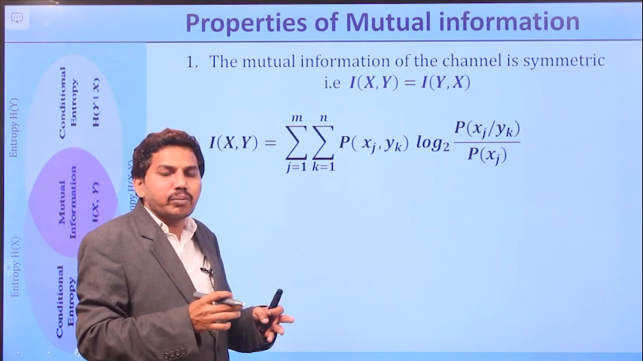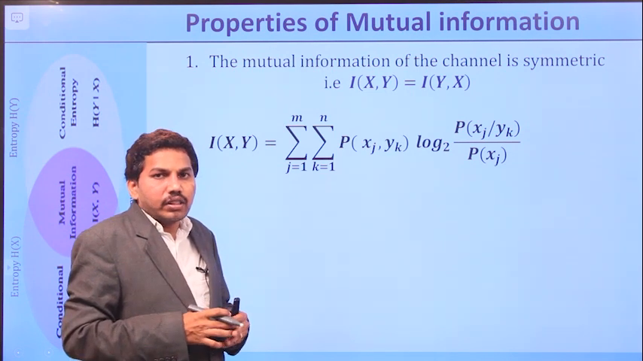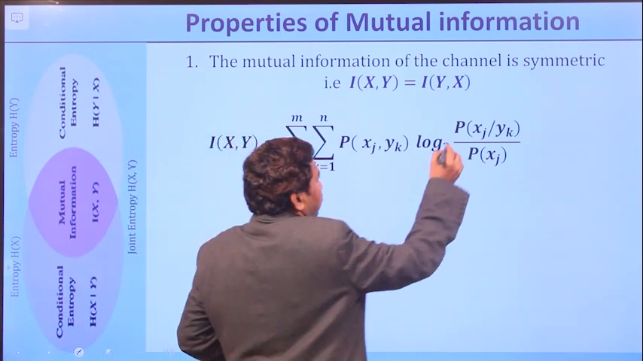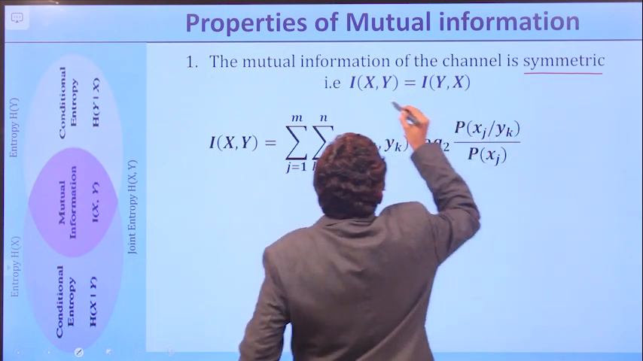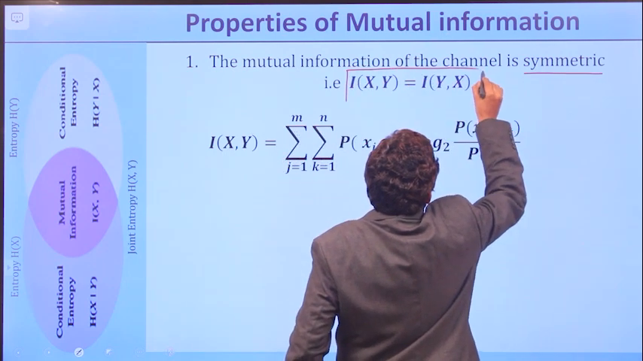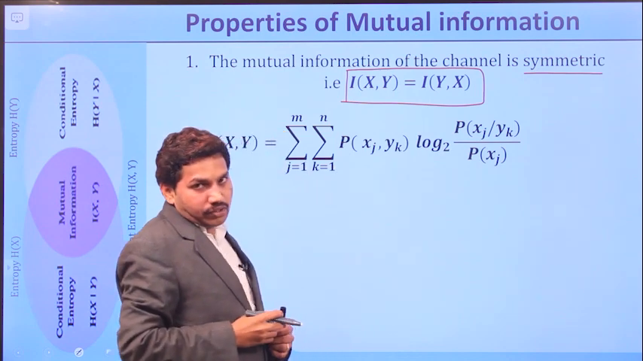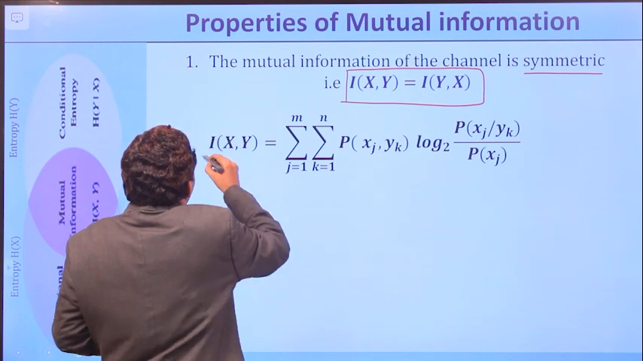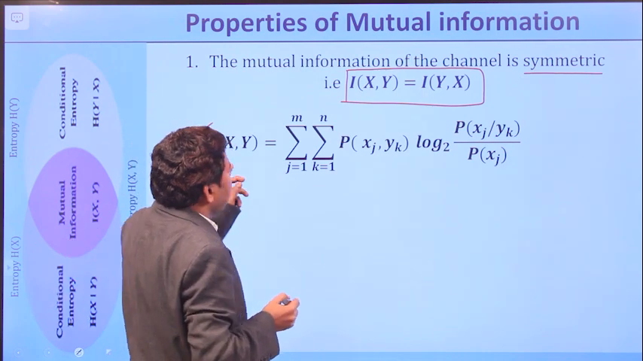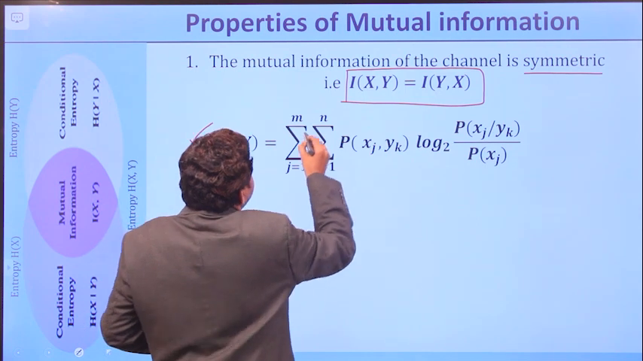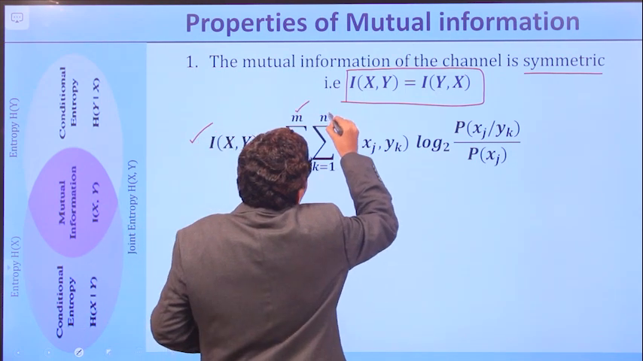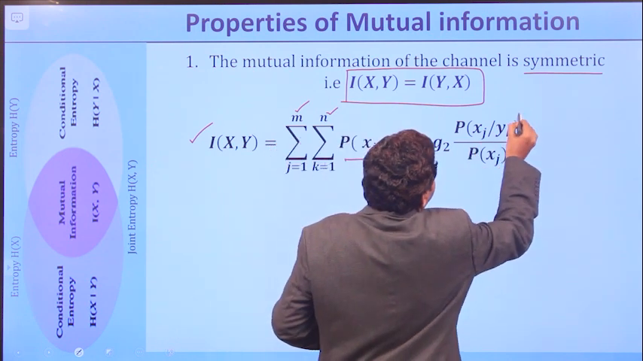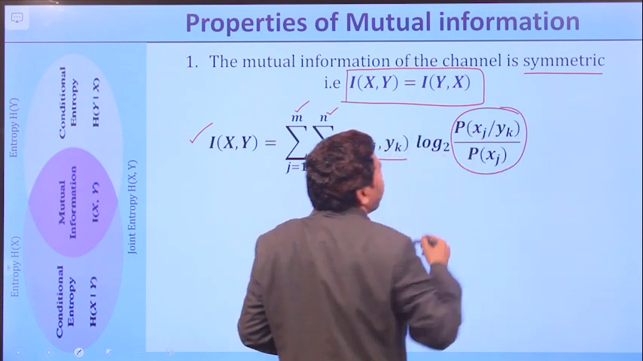So next one is the properties of information. The first property is that mutual information of a channel is symmetric. What it means is I of x comma y equals I of y comma x, right? So we need to prove it mathematically. The basic formula for mutual information is I of x comma y equals sigma j equal to 1 to m, sigma k equal to 1 to n, p of xj comma yk log p of xj by yk divided by p of xj.